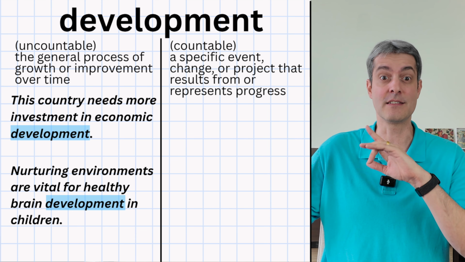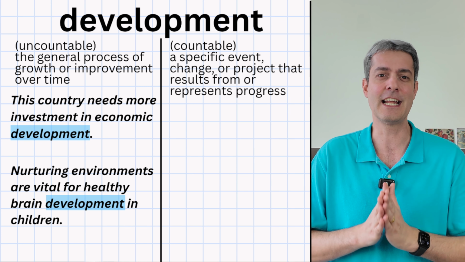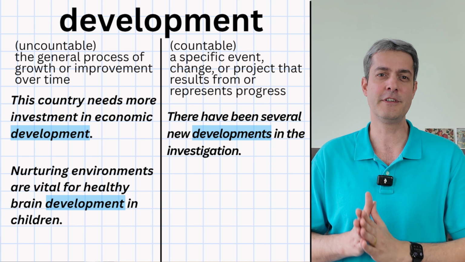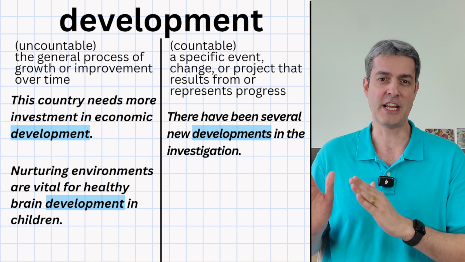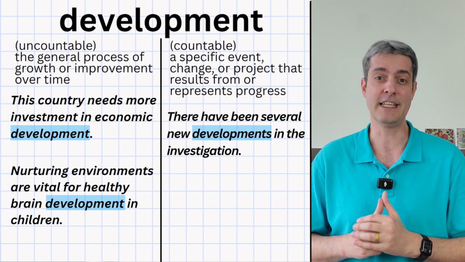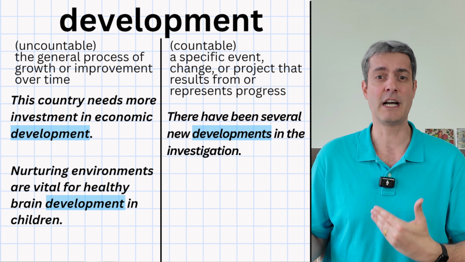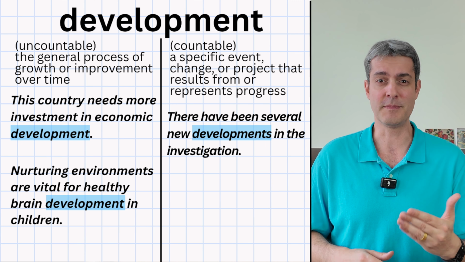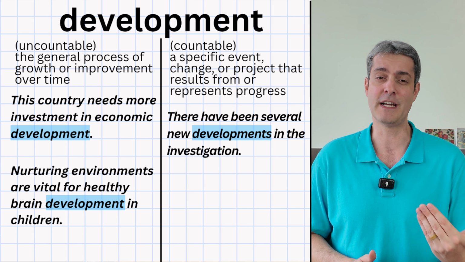But when we're talking about a specific event, a specific change, or a specific project, then the noun development becomes countable. For example, we could say there have been several new developments in the investigation. This means that some new events, changes, or pieces of information have happened or been discovered during the investigation. Developments here is countable because we're talking about individual changes or updates. So in this sentence, developments does not mean the general process of growth, but it means specific events or updates that you can count.